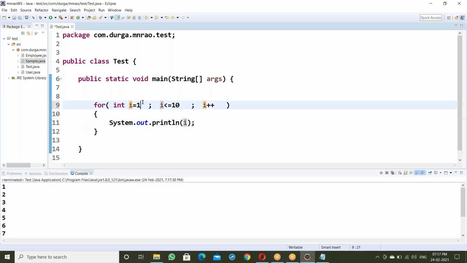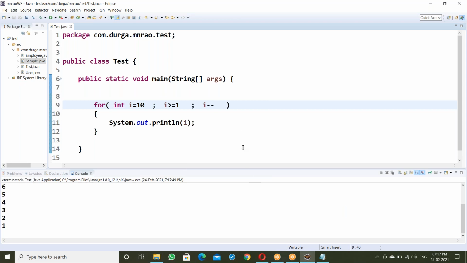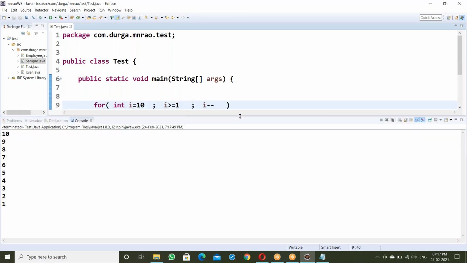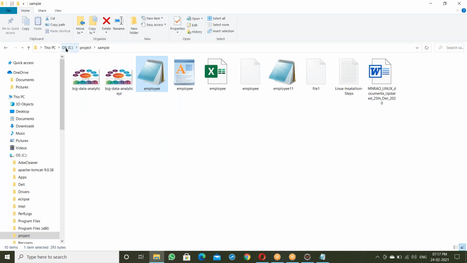So for reverse, i equal to 10 here, and i greater than or equal to 1 here. Then decrement here, i minus minus. Now run it and see this. Okay, right? Yes, one second. Let us go to examples.